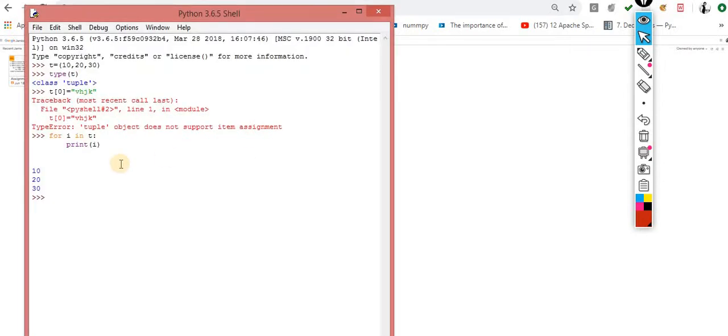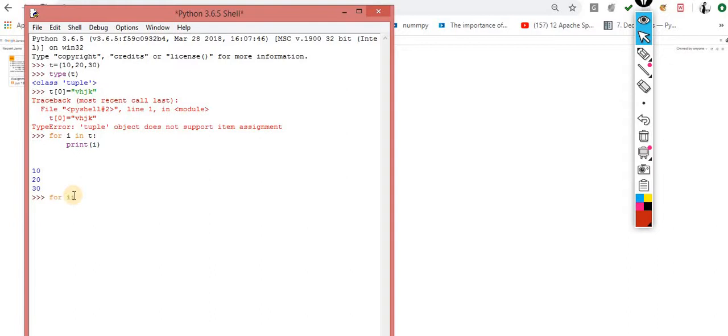Okay, so tuple, we are discussing tuple. Exactly the same, you cannot do the assignment. If you try to do the assignment into the tuple objects, you will get an error message. If I want to do the iteration, this is the way to do the iteration with the tuple. Exactly the same, the same concept.